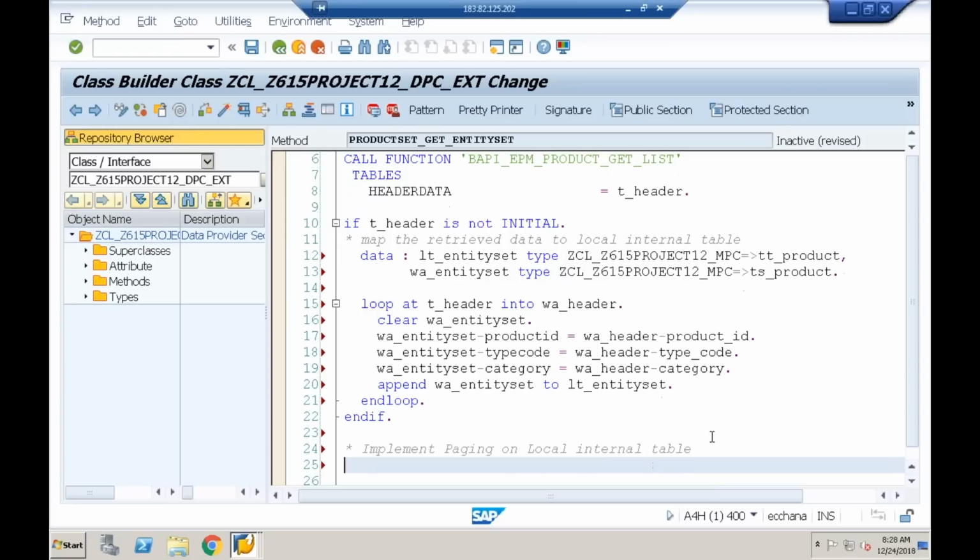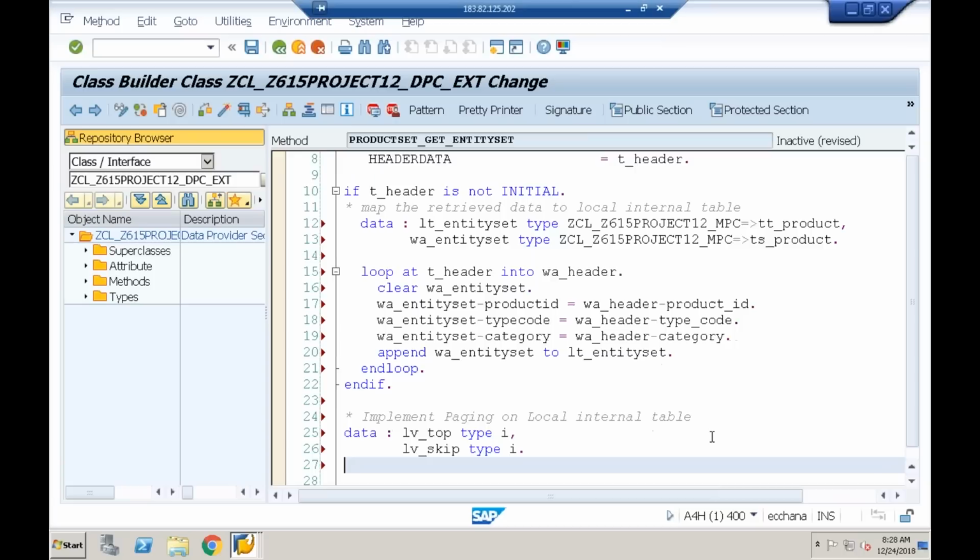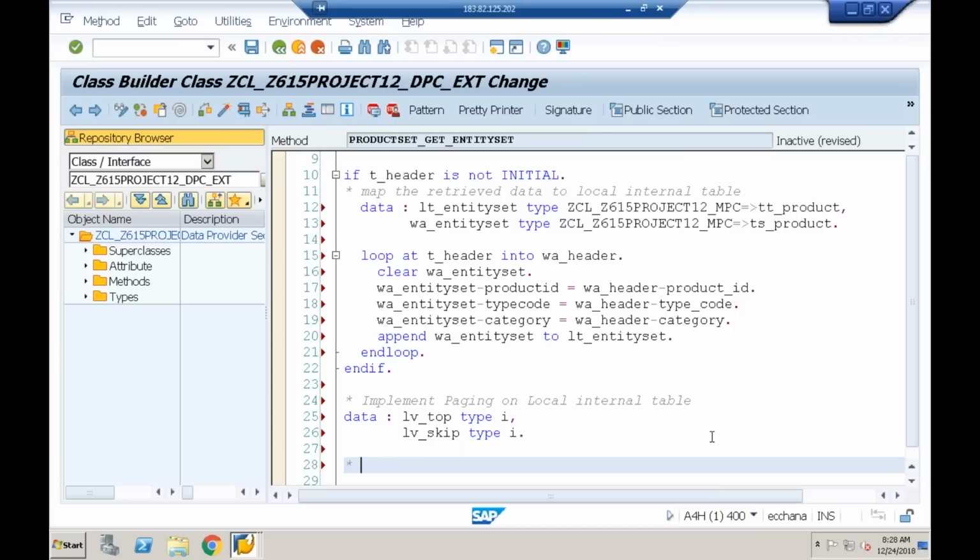So what I'll do is I'll take two local variables, lv underscore top type I, and lv underscore skip type I. Done. Now the next step is to read the dollar top and dollar skip values if sent through the URL.